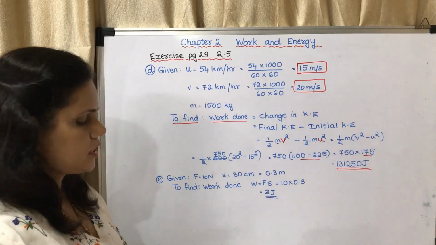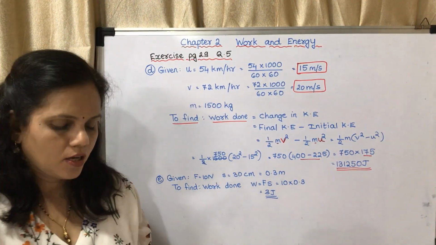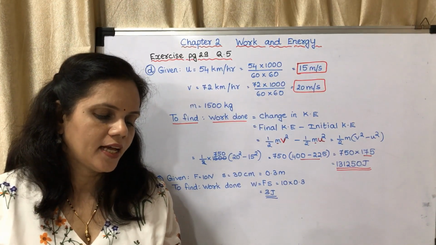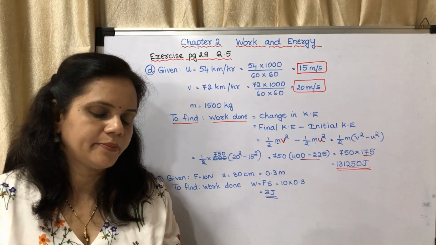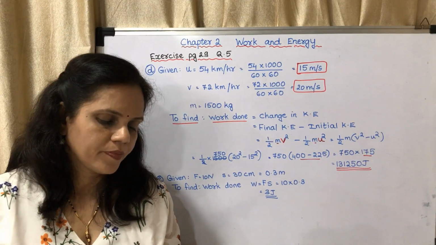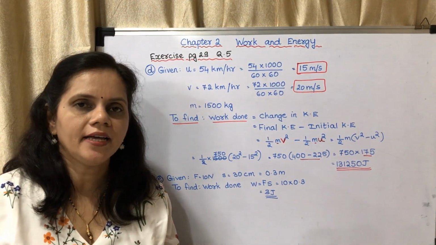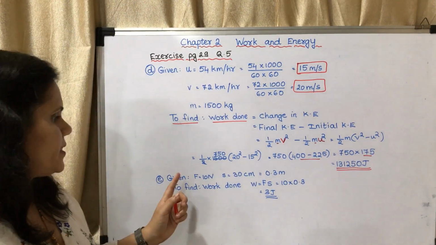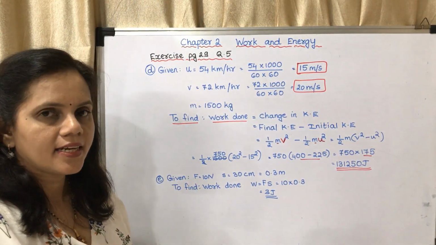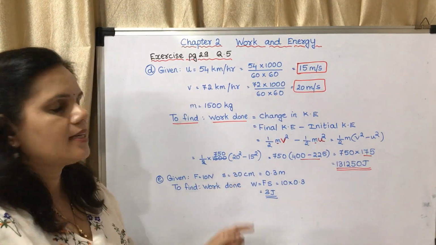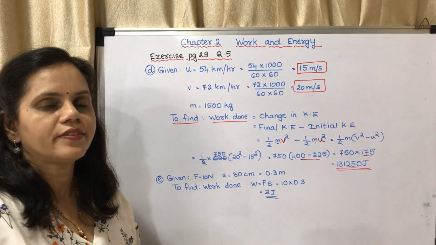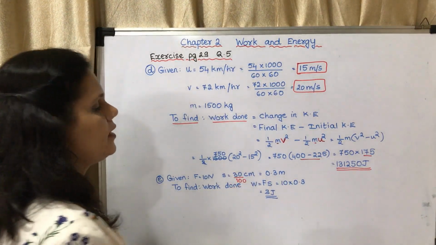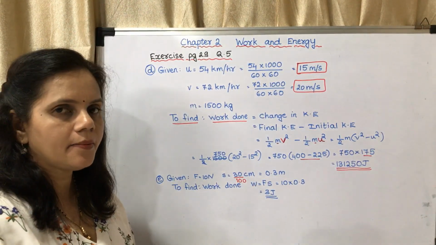Okay, now the next question, the last one is, Ravi applied a force of 10 Newton and moved a book 30 centimeter in the direction of the force. How much was the work done by Ravi? Here you have to find out the work done. So you may see F is given as 10 Newton, S is 30 centimeter, you have to convert it into meter. So divided by 100, you will get it as 0.3 meter.